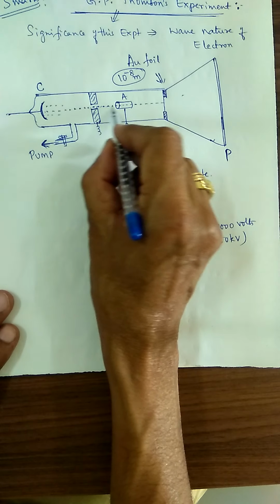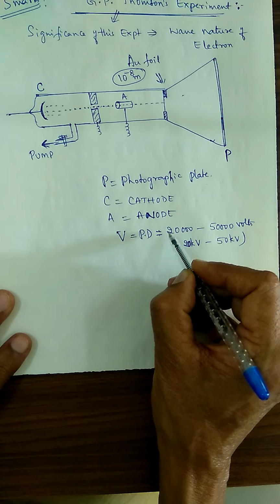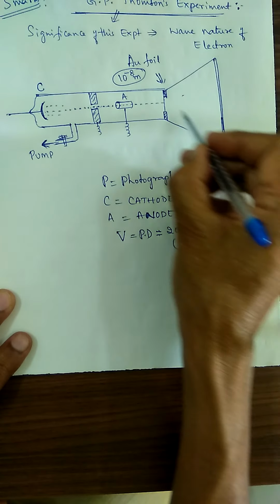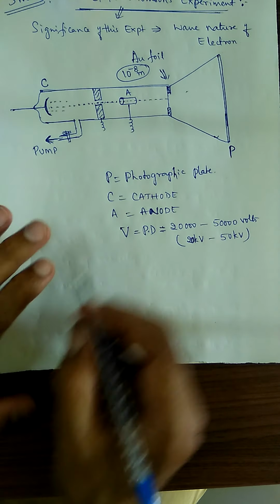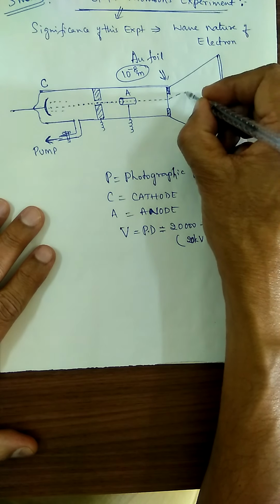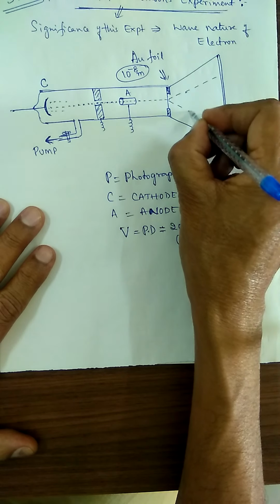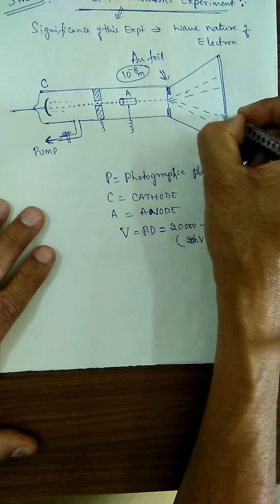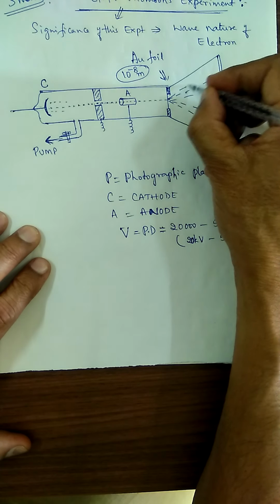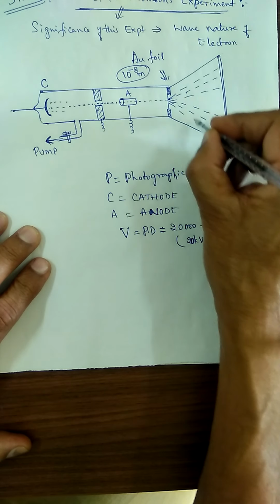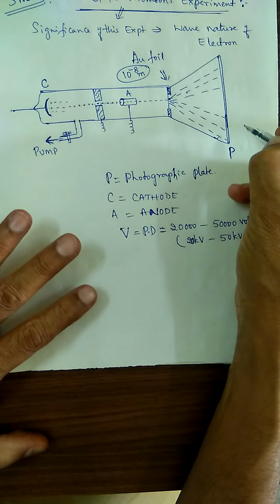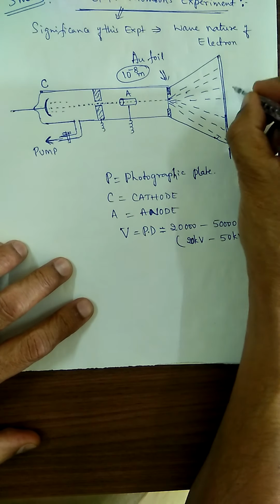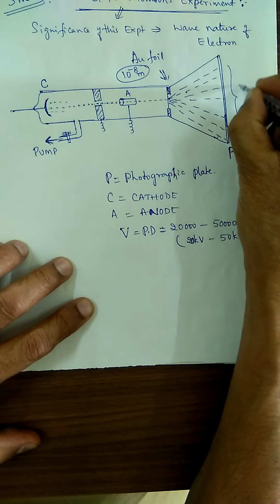This high speed electron beam, after being accelerated through this potential, is incident on this gold foil and undergoes diffraction. Don't forget, I just said diffraction. Whenever diffraction is observable, you can say directly that it is a wave. Interference and diffraction can be explained by using the wave theory only. So it undergoes diffraction.